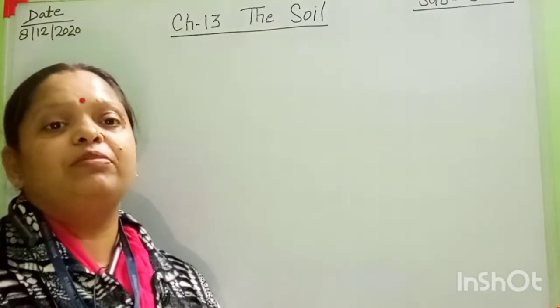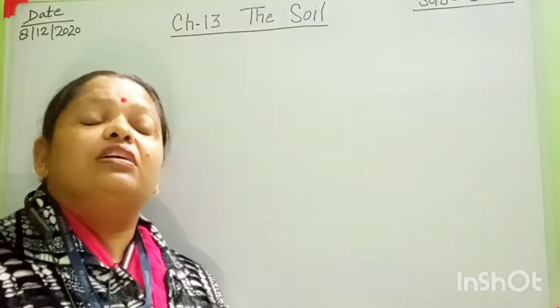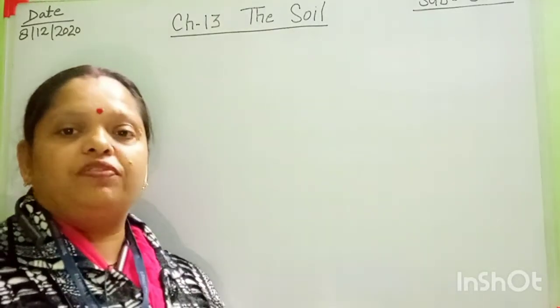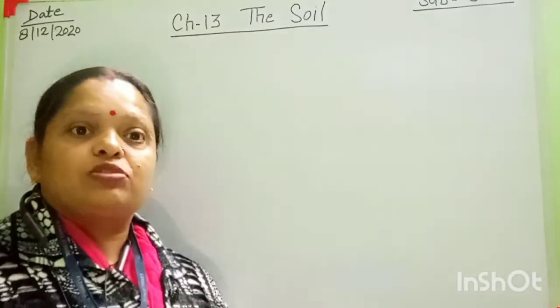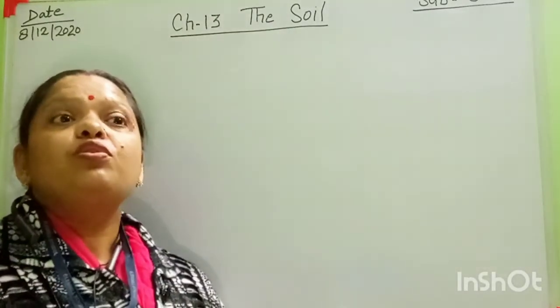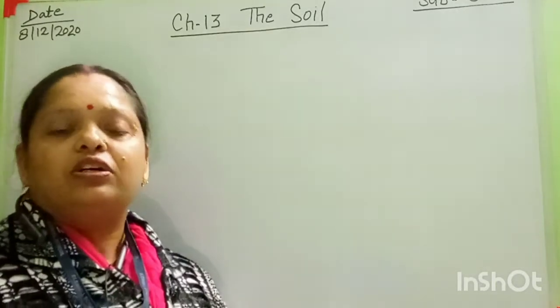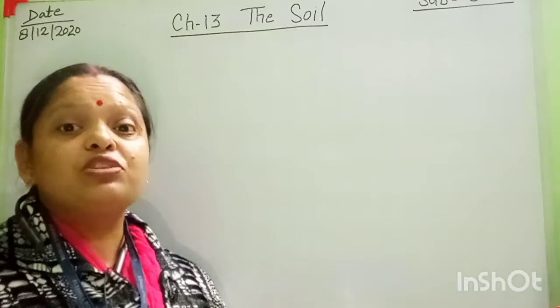Even a 1 centimeter layer of soil takes near about thousands of years to form. Okay students, so this is a very long process, so we should not pollute this natural resource. Soil is a natural resource.